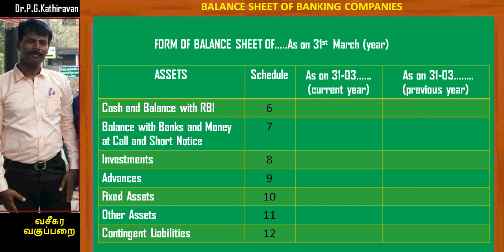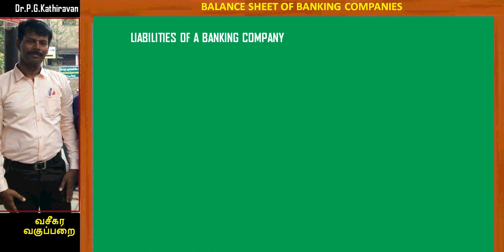Now, the assets of a banking company, there are 6 schedules for recording the various assets of a banking company. Schedule number 6 for cash and balance with RBI. Schedule number 7 for balance with banks and money at call and short notice. Schedule number 8 for investment. Schedule number 9 for advances. Schedule number 10 for fixed assets. Schedule number 11 for other assets. And as I already told you, there is one more schedule, schedule number 12, which includes contingent liability of a banking company. Let's discuss the liabilities of a banking company by discussing the various schedules.